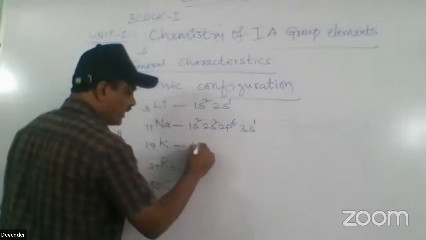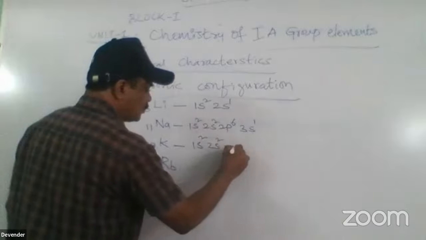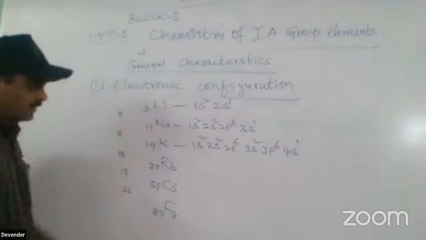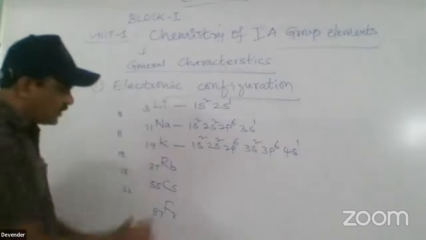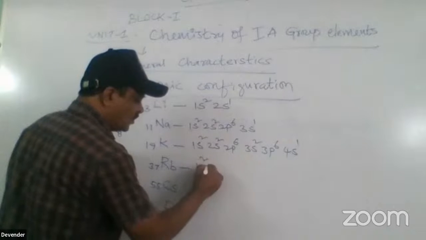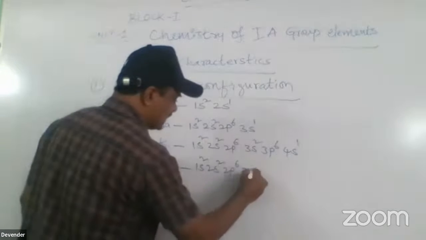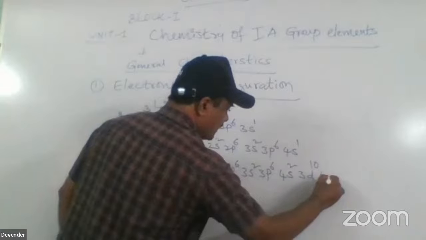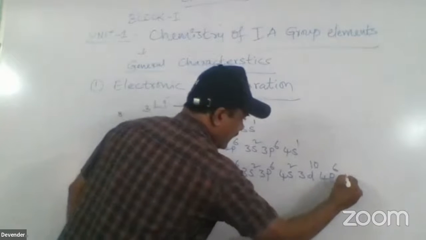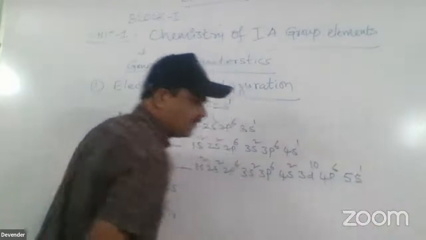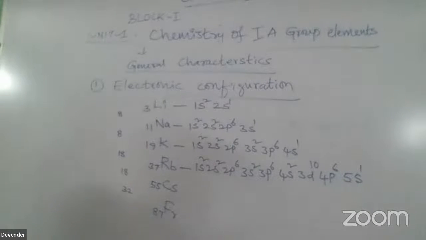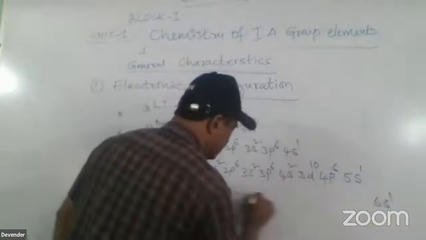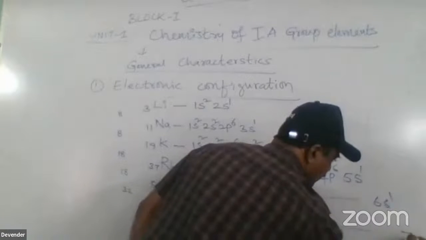Next, potassium is 1s2, 2s2, 2p6, 3s2, 3p6 and 4s1. That is the potassium electronic configuration. Rubidium electronic configuration is 1s2, 2s2, 2p6, 3s2, 3p6, 4s2, 3d10 and 4p6, 5s1. We write rubidium like this. Next we go to cesium, which ends in 6s1. Then francium ends in 7s1.